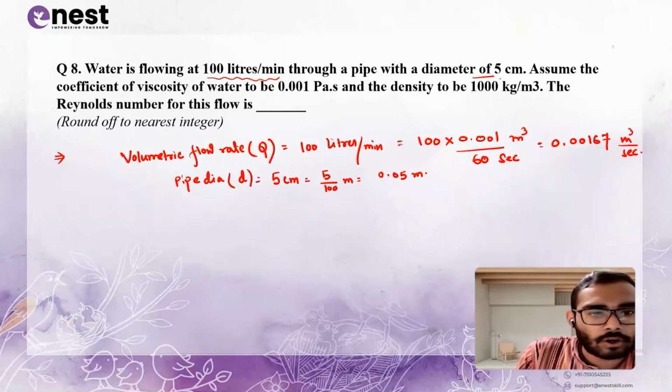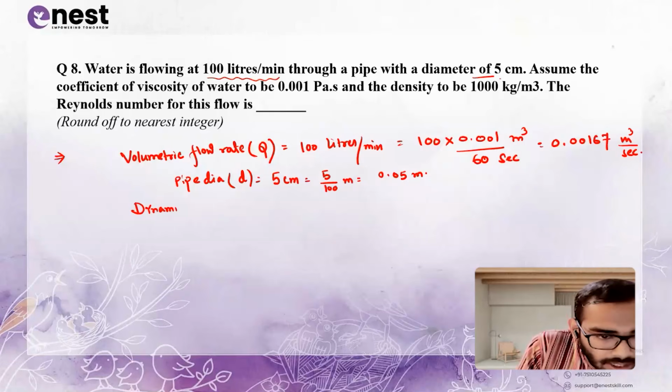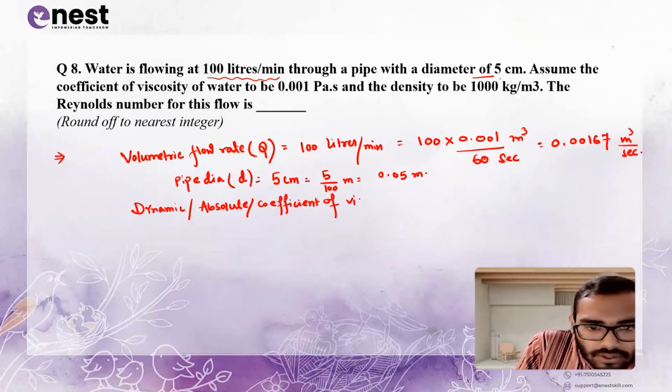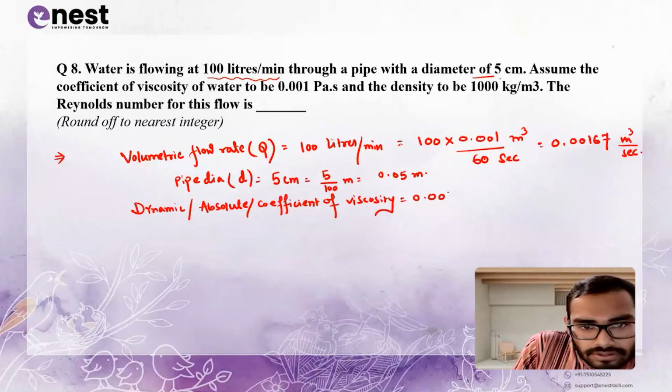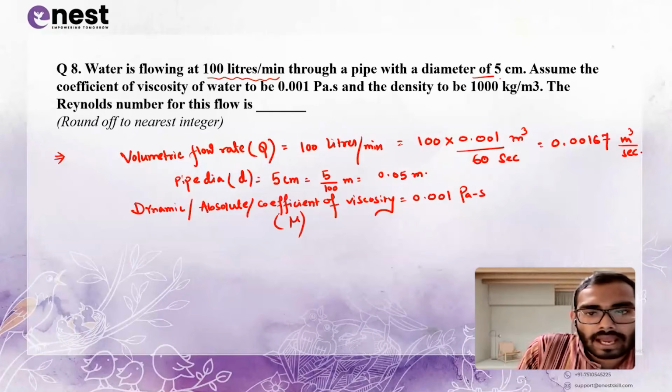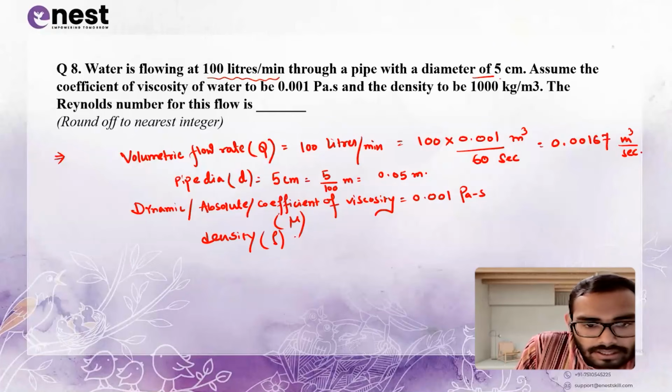Assume the coefficient of viscosity, meaning dynamic or absolute coefficient of viscosity, will be given as 0.001 Pascal second, that is denoted as mu. And the density is given as 1000 kg per meter cube, right?